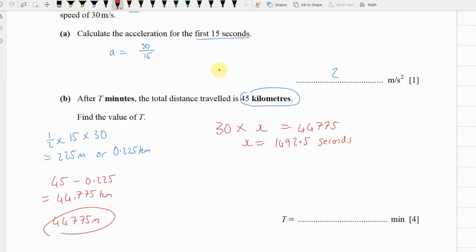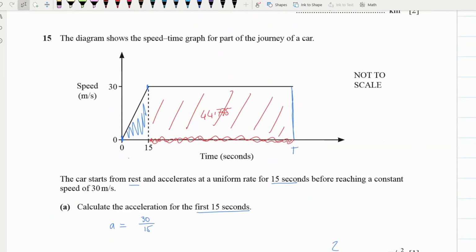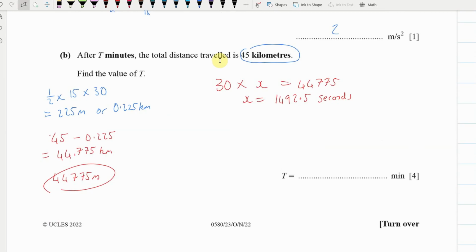Now t is time in minutes, so you can see that we've got 15 seconds over here, and then we've got that 1492.5 seconds over here. So we're going to add those two together, plus 15 seconds, and this gives us a total of 1507.5 seconds.